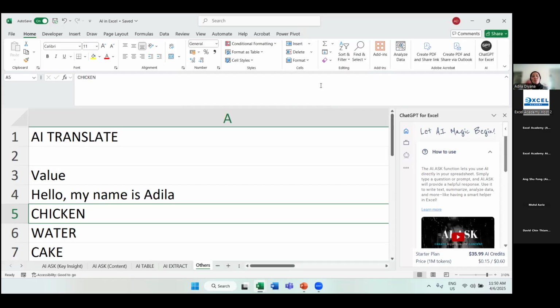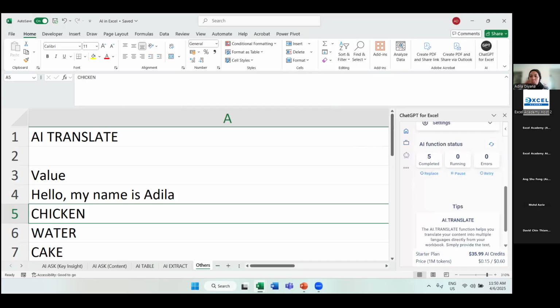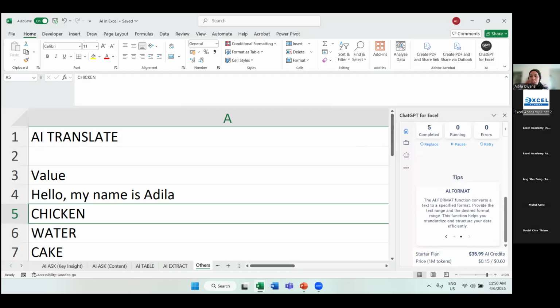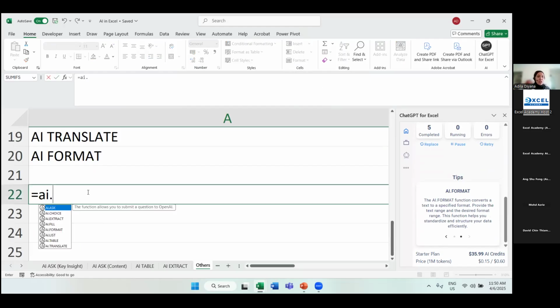And then second, do they provide the list of built-in functions? So as I mentioned earlier, you can also look on the right side panel here, so you can see what are some of the available ones. For example here, you have AI translate, AI format. You can just click on the button to the left or to the right side if you want to see all of the built-in functions. If not, what you can do, Gunabalan, for example I put here equal to AI dot. So these are all that is available: AI.ASK, AI choice, AI.EXTRACT, AI fill. Whenever you type equal to AI dot, they will help to list down all of the built-in functions that are available for you. Okay, all right, good.